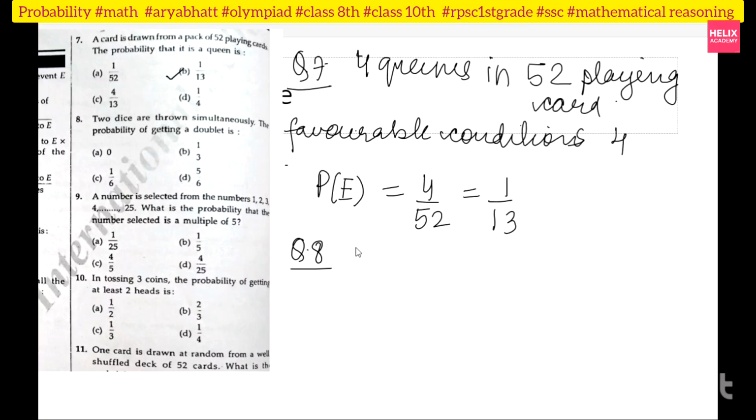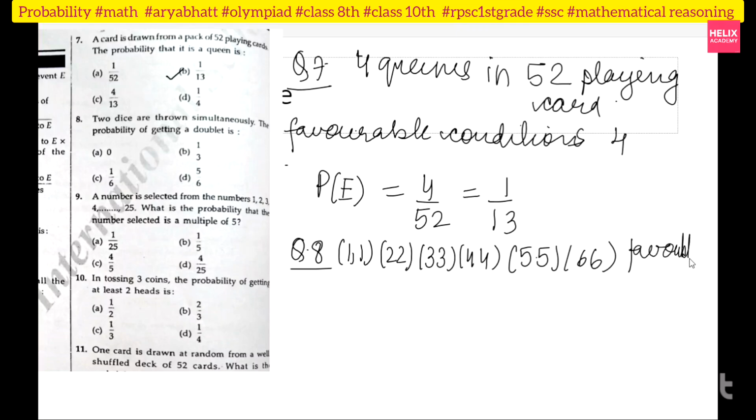Doublets means they are saying that they have thrown 2 dice. So the probability of doublets means 1-1, 2-2, 3-3, 4-4, 5-5, and 6-6. These are the favorable outcomes of doublets. Okay, so can you count 1, 2, 3, 4, 5, 6? The total number of doublets is 6.